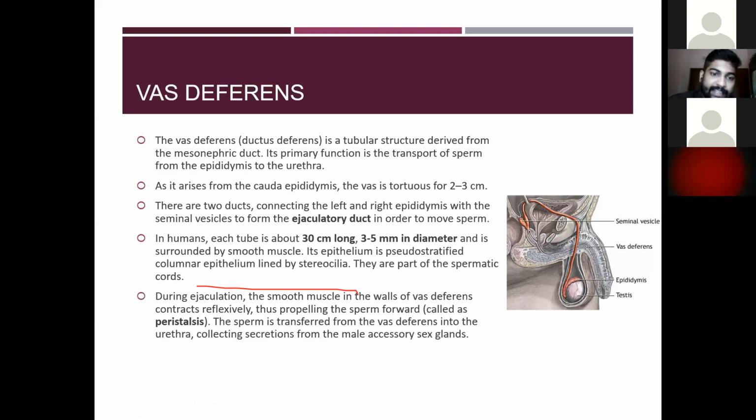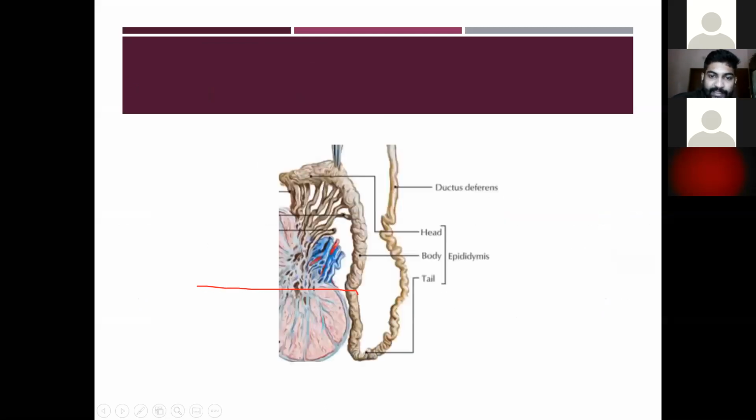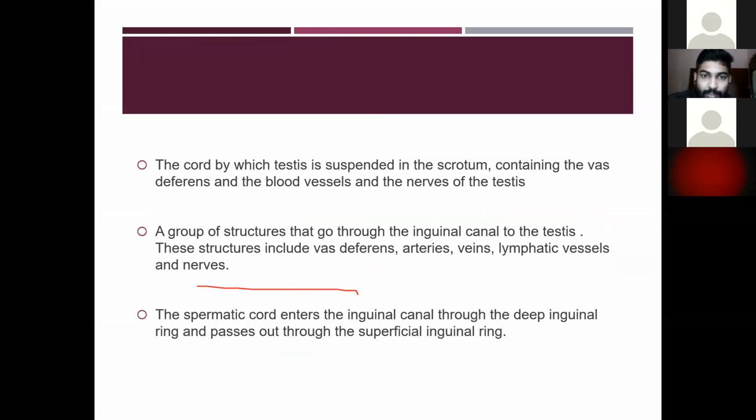Then, as it arises from the cauda epididymis, the vas is also tortuous for 2 to 3 centimeter. Okay, so in this picture, you can see the vas is also tortuous for 2 to 3 centimeter from the epididymis.